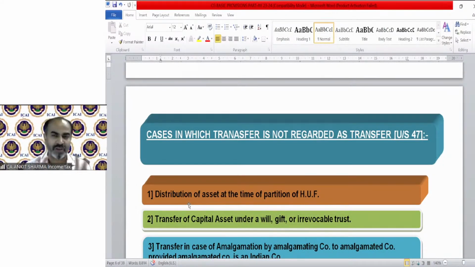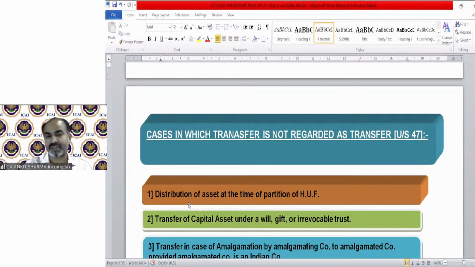There are almost 13 or 14 cases in which there will be no transfer treatment, so we are not going to calculate capital gain. For our purpose, these are good, because if in the question any case out of these 15 has been written, then we just need to write that it is not a transfer. There will be no capital gain.